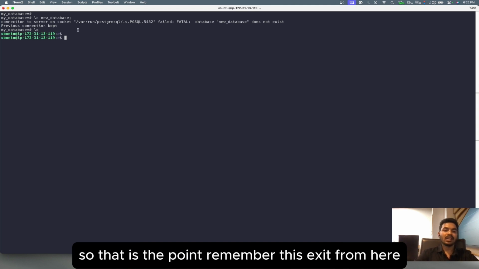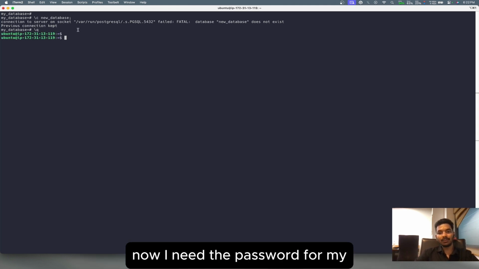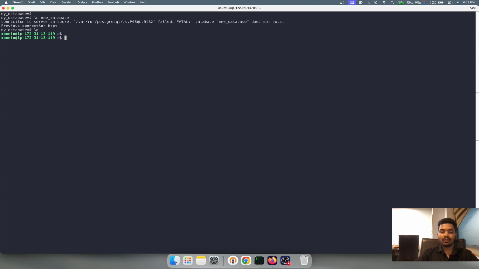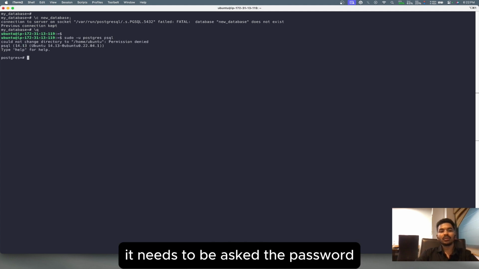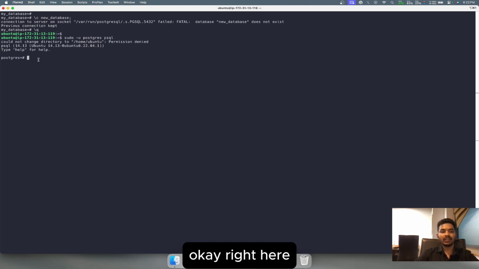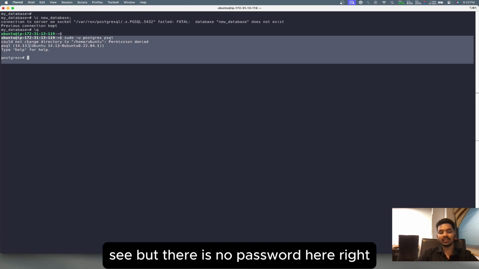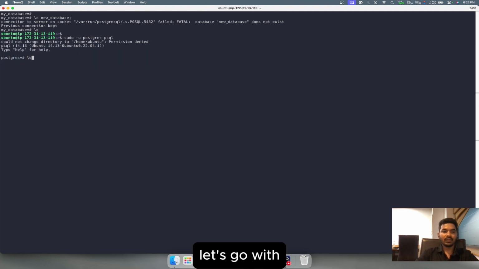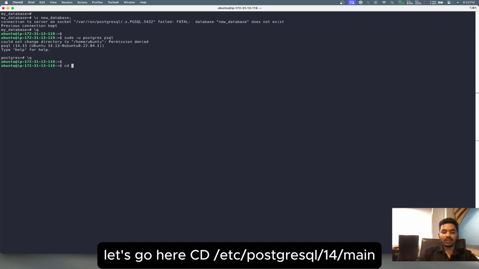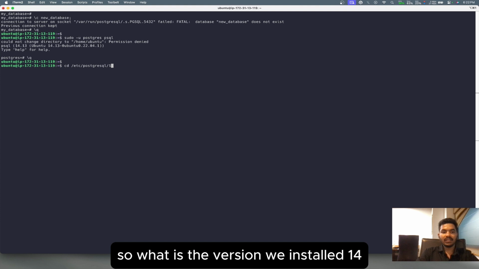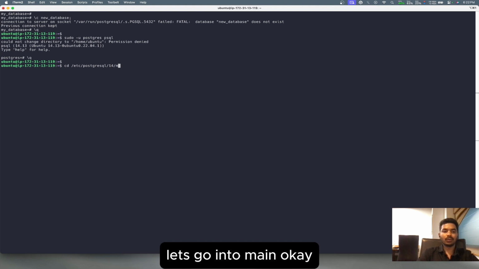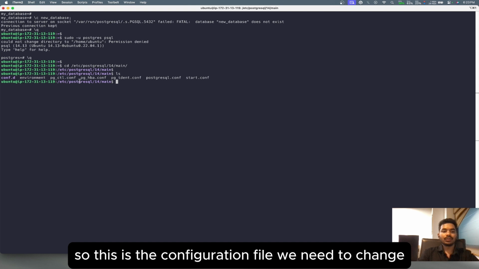Exit from here. Now I need the password for my login; see, if I give it, it needs to ask for the password. Okay, right here, but there is no password here, right? Let's quit. Let's go here, cd /etc/postgresql. What is the version we installed? 14. Let's go into main. Okay, what are the files we have? This is the configuration file we need to change.